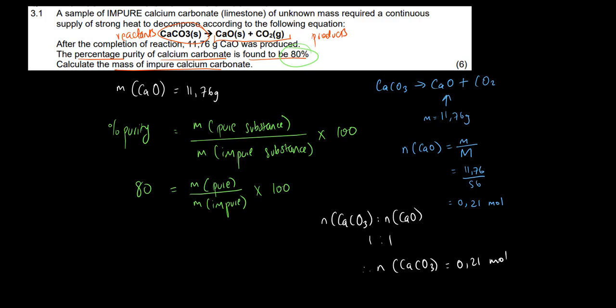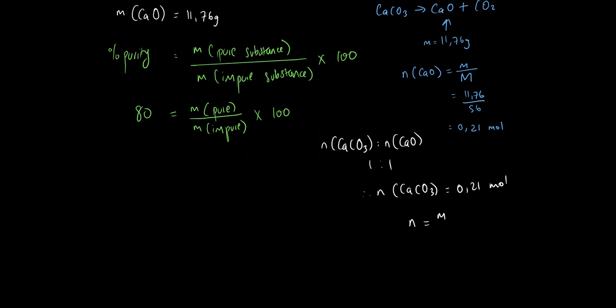But we need the mass, right? So let's convert those moles to mass. We use the formula n equals m over molar mass, 0,21. We are looking for the mass. Now for calcium carbonate, remember you're dealing with 40 plus 12 plus 16 times 3.